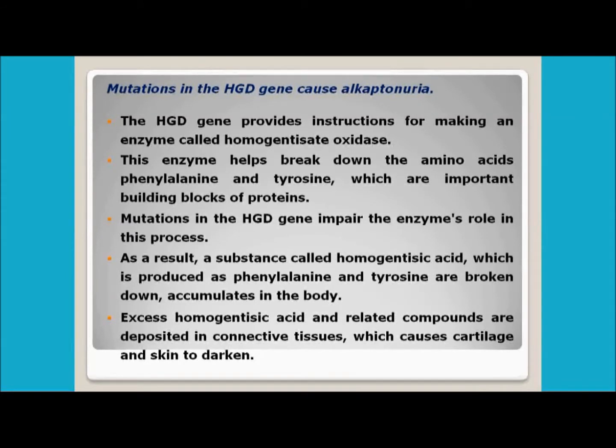Excess of this homogentisic acid and related compounds are deposited in the connective tissue. Once the amount of homogentisic acid increases in the body, it generally gets deposited in the connective tissue, and this can cause the cartilage and skin to darken. The cartilage and the skin start darkening.